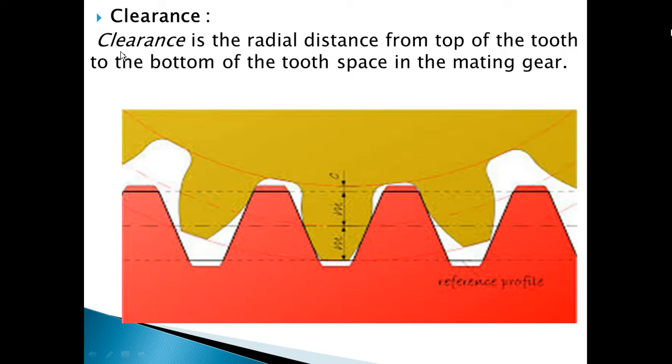As per the theoretical definition, clearance is the radial distance from the top of the tooth to the bottom of the tooth space in the mating gear. These two gears are shown here. You can see there is some clearance between the top of one gear and the bottom of the other mating gear. So this gap is nothing but a clearance.